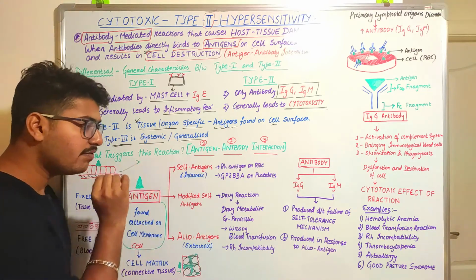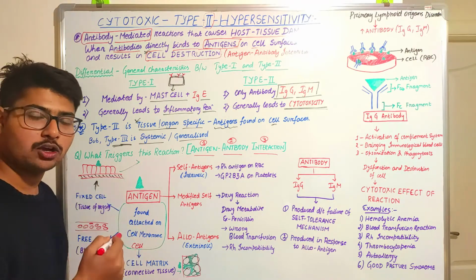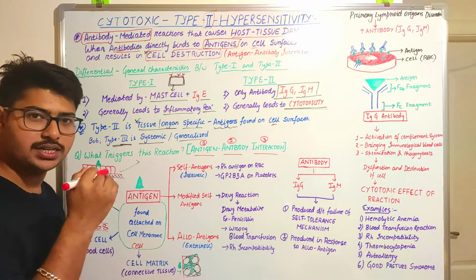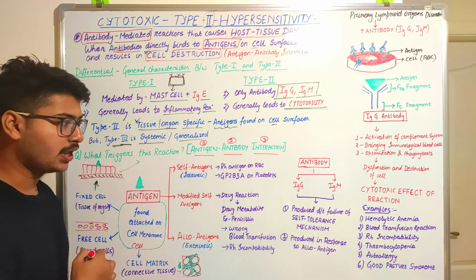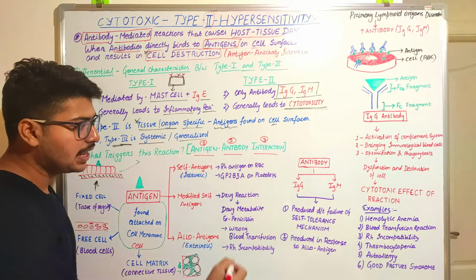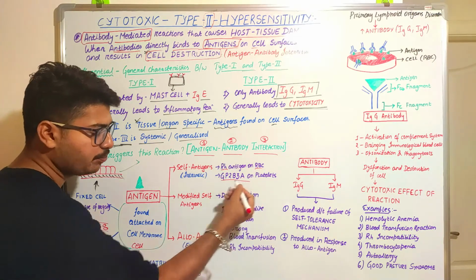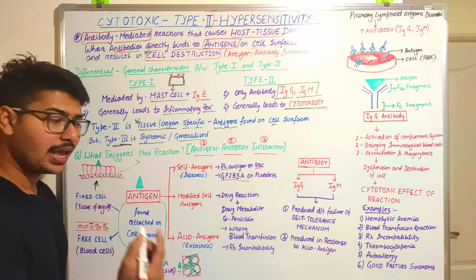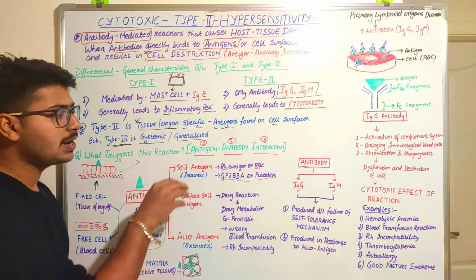Let's see. A self antigen is a self biomolecule or macromolecule or any kind of proteinaceous structure that is present on our cell membrane. For example, the Rh antigen on red blood cells or the GP2B3A protein on platelets. In normal conditions they are present.